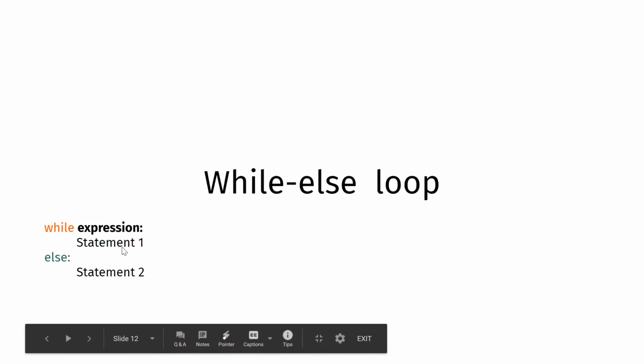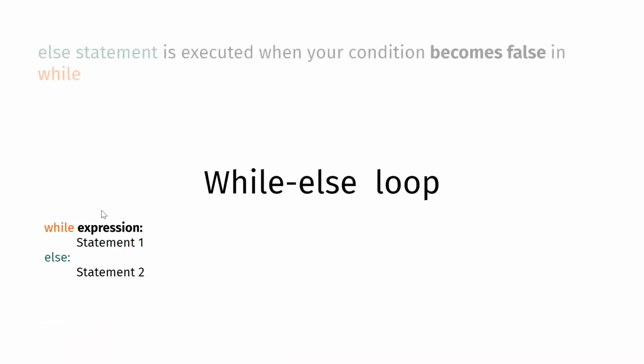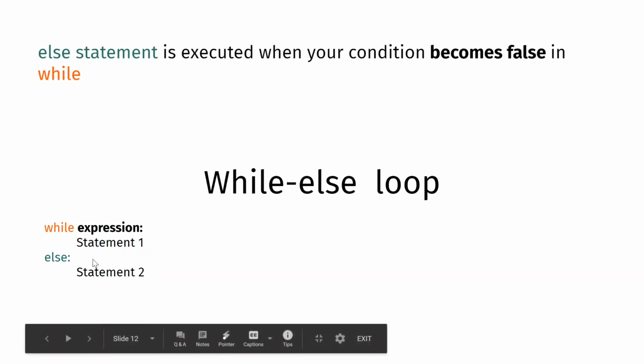Now we will look at a variation of the while loop, which is called the while else loop. In a while else loop, you have the same while keyword, you put your expression, and then you put the statements that come under the while loop. But other than this, you also have an else with a statement too. So what is this actually? Basically, your else will be executed whenever your condition becomes false in the while.